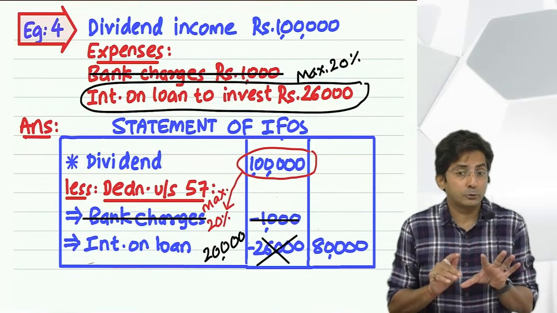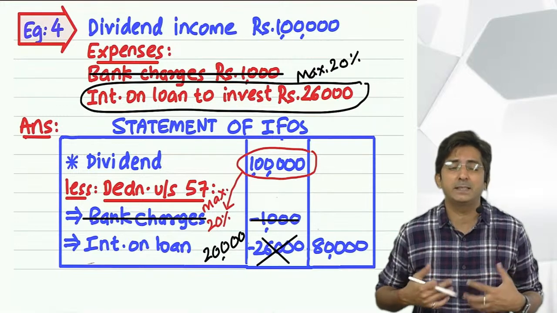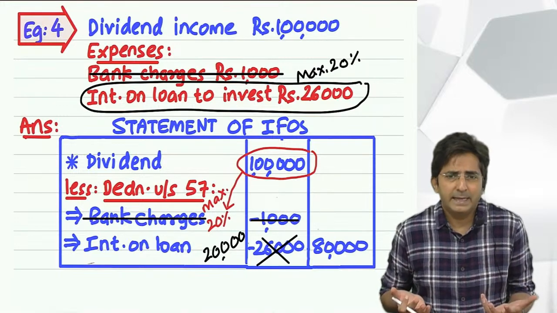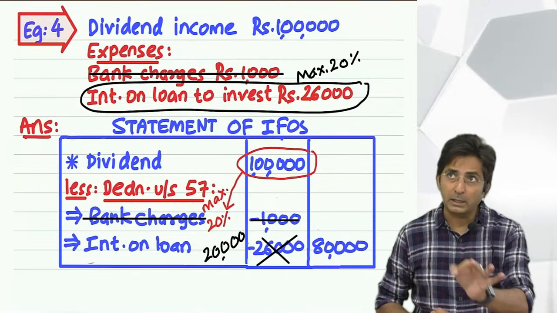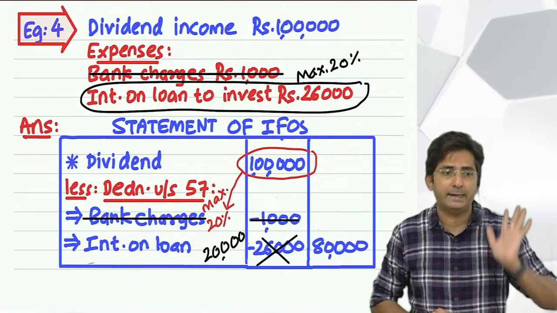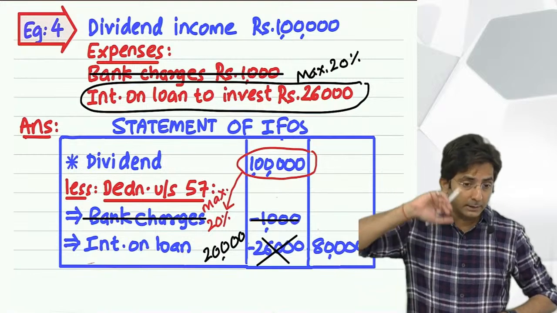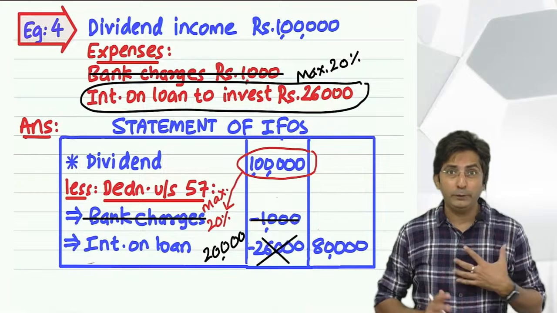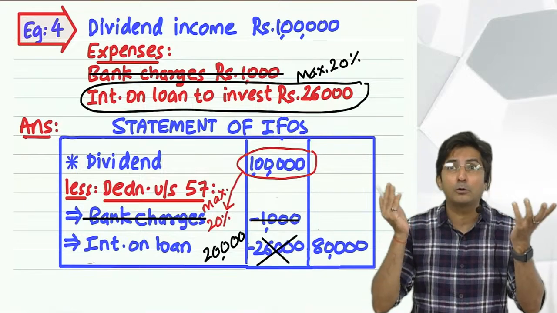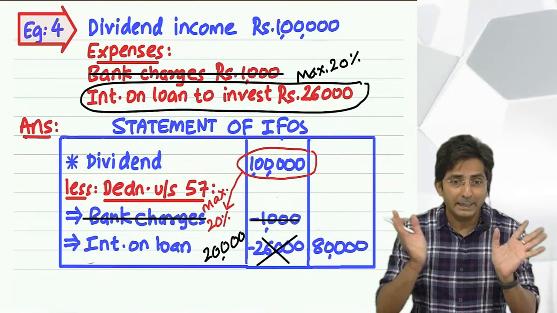See, if he has not taken the loan, if he has invested his own money, then the government will have zero pity. Then the government will say whatever dividend you earn, pay tax on that. But if for earning the dividend you have taken the loan, we respect that. Because although in our eyes rich people have so much income, they take loans also.